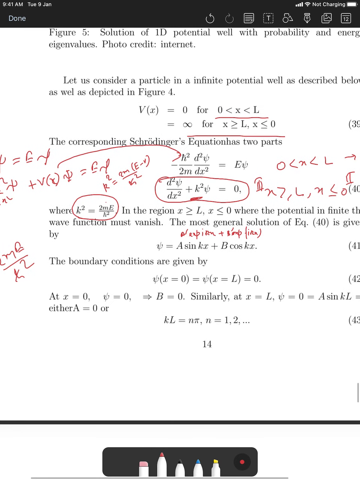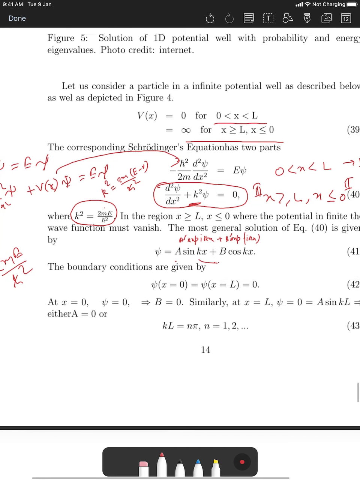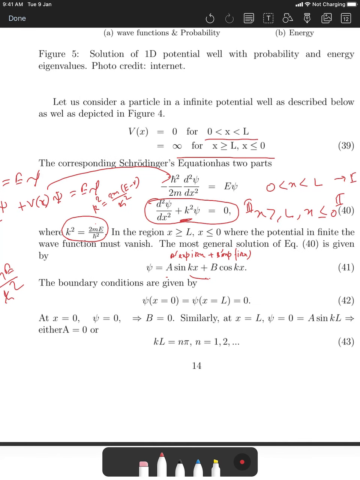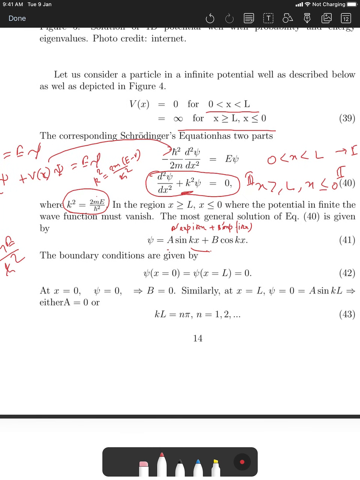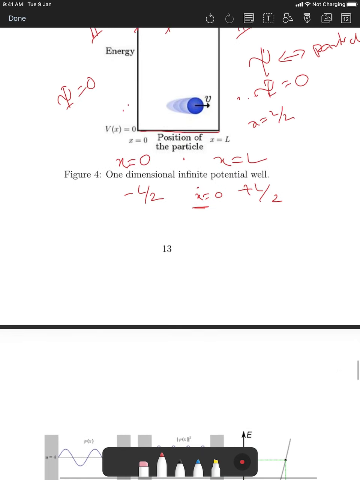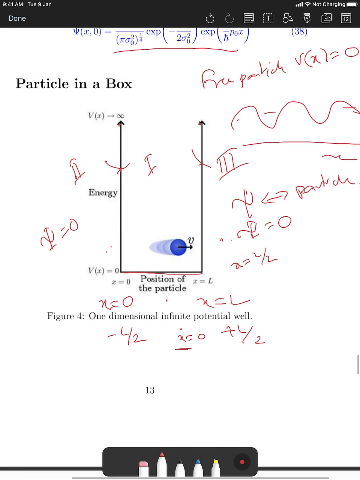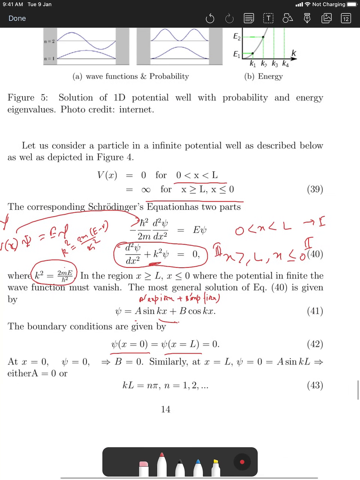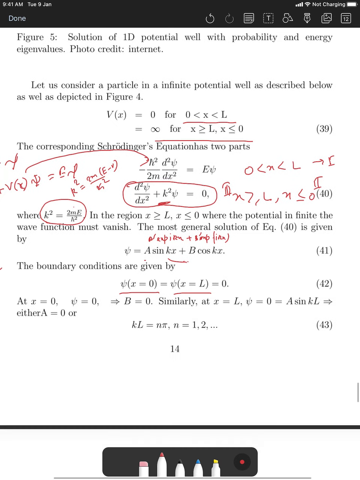So now you have the solution. The only things I don't know are the amplitudes A and B and the wave number k. How do you determine these? This is a second order differential equation, so we need two boundary conditions to solve it. And we already know the boundary conditions. The wave function must vanish also at the boundary, not only in region 2 and region 3, because the equal sign is inside region 2 and region 3. So the wave function should vanish.